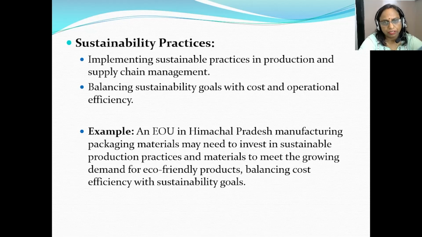I would like to quote an example of an EOU in Himachal Pradesh, manufacturing packaging materials, which may invest in sustainable production practices so the material meets the growing demand for eco-friendly products, balancing cost efficiency with sustainability goals.